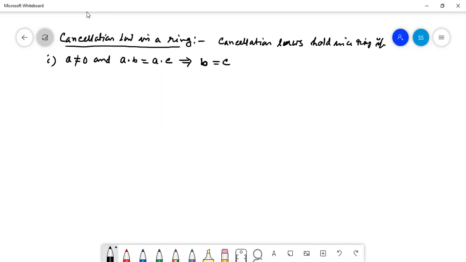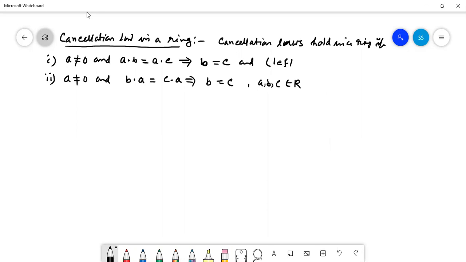And number 2, a not equal to 0 and b dot a is equal to c dot a implies b equal to c, for all a, b, c belonging to R. The first one is called the left cancellation law, and the second one is called the right cancellation law.